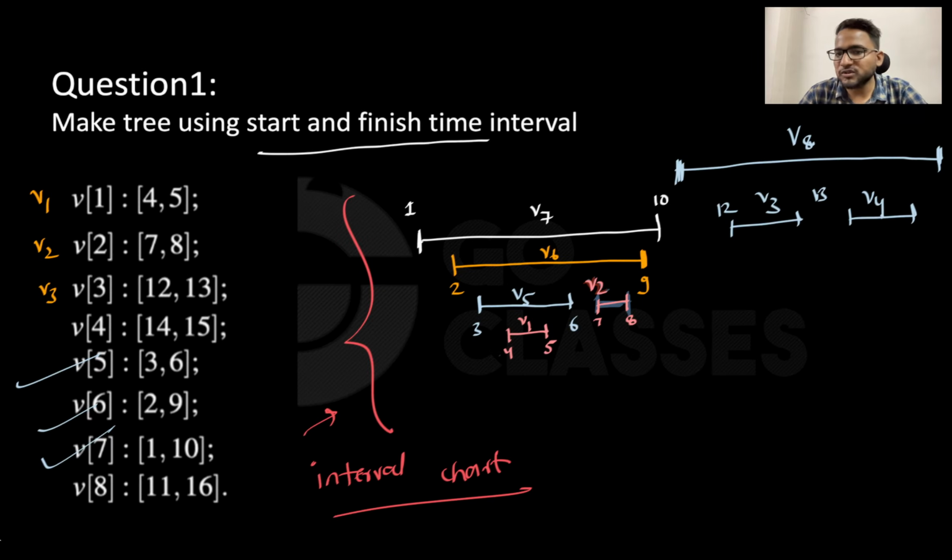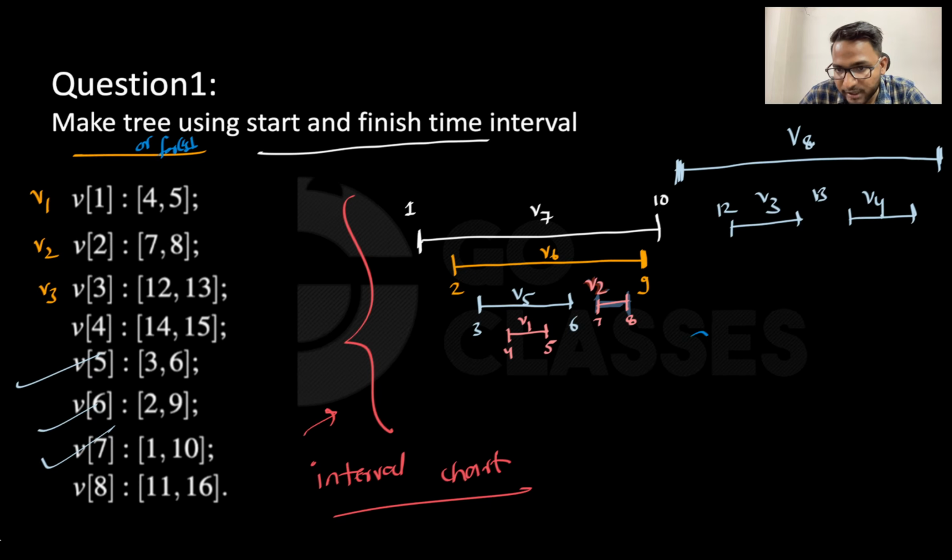Okay. Now once you understood this, can you make a tree? What they are asking is the first kind of question: make a tree using start and finish intervals. I think you can easily make a tree. How? This is V7, which means this particular set of nodes is different from these particular set of nodes. So there will be not just a tree, you can say tree or forest basically. This will be a forest.